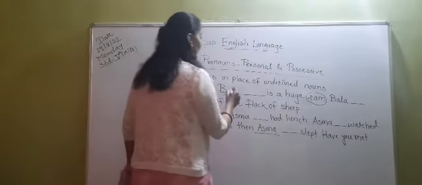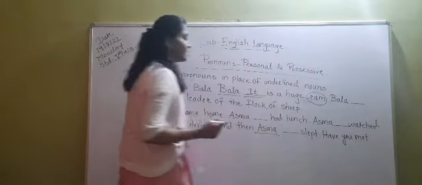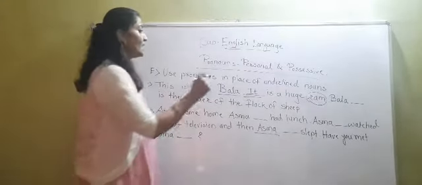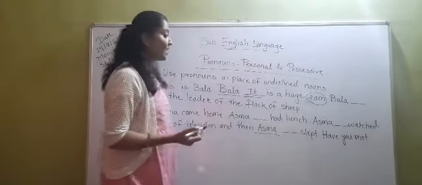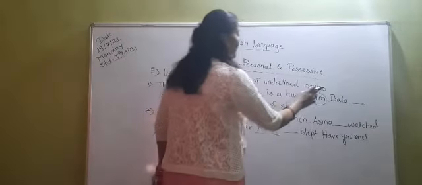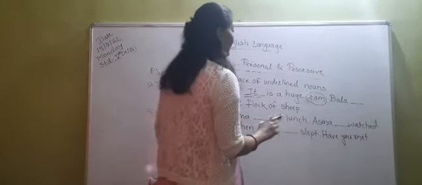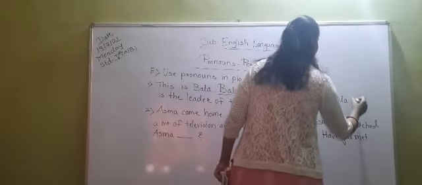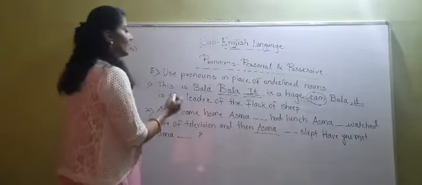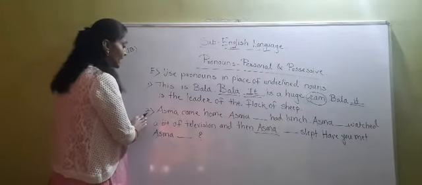Okay. So instead of Bala you can use here it because for animals and non-living things we are using the pronoun it. As ram is a male sheep, so we have to use here it. It is a huge ram. Bala dash dash is the leader of the flock of the sheep. Okay. So Bala, it is the leader of the flock of the sheep.